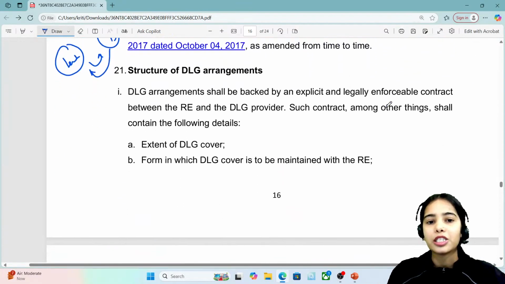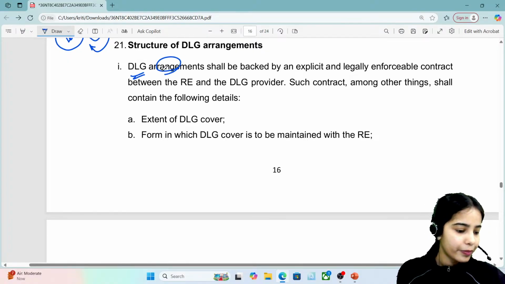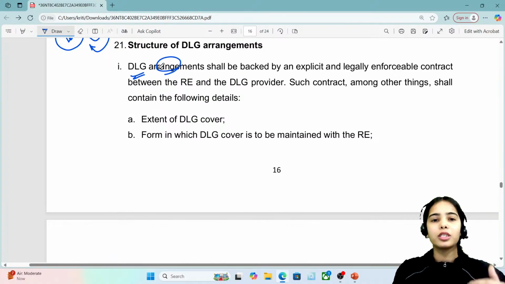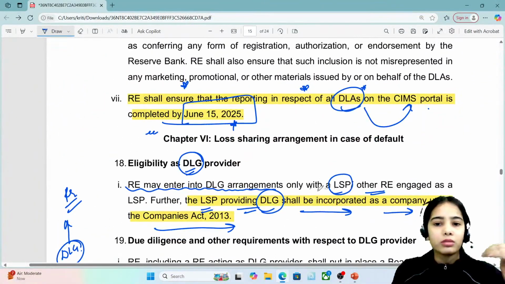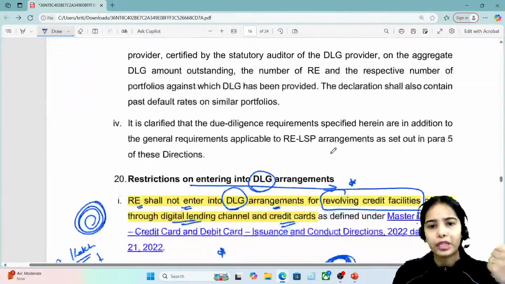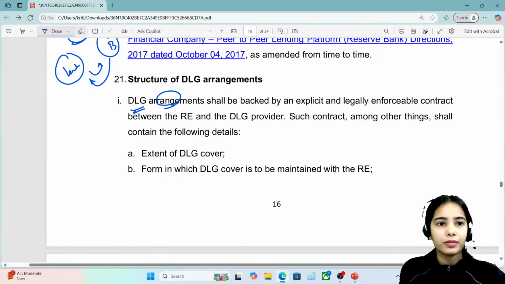Now the structure of the DLG arrangements. Here it is not written that it must be its own LSP. It is written that a regulated entity may enter into DLG arrangements only with the LSP, with any lending service provider in the country. This is the idea. Now DLG arrangements.